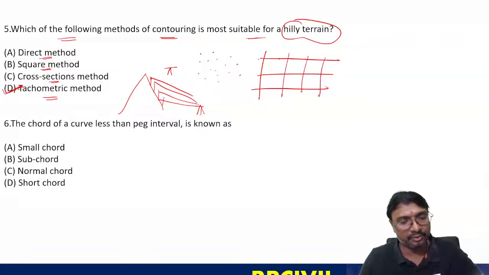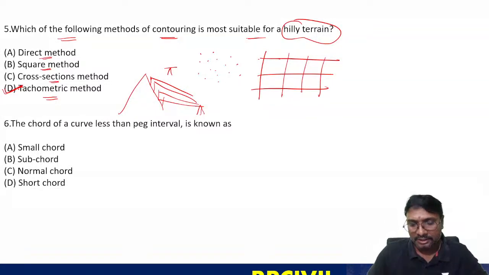Now the sixth question, what is the answer? Everyone, select the answer for the sixth question. Write your answer.